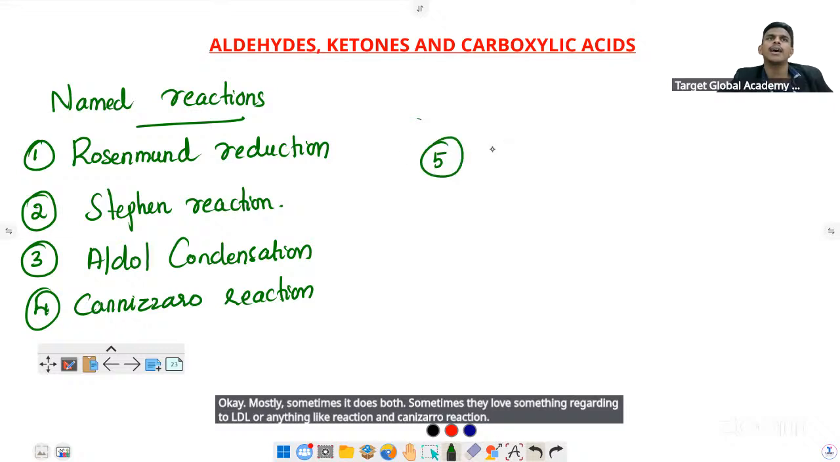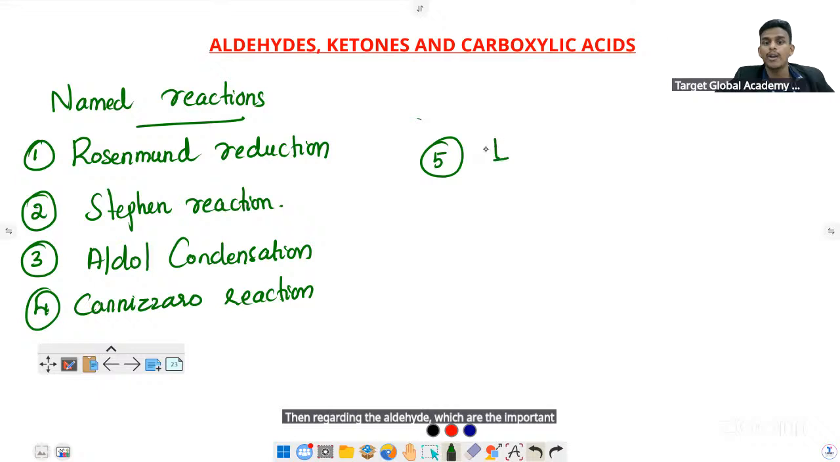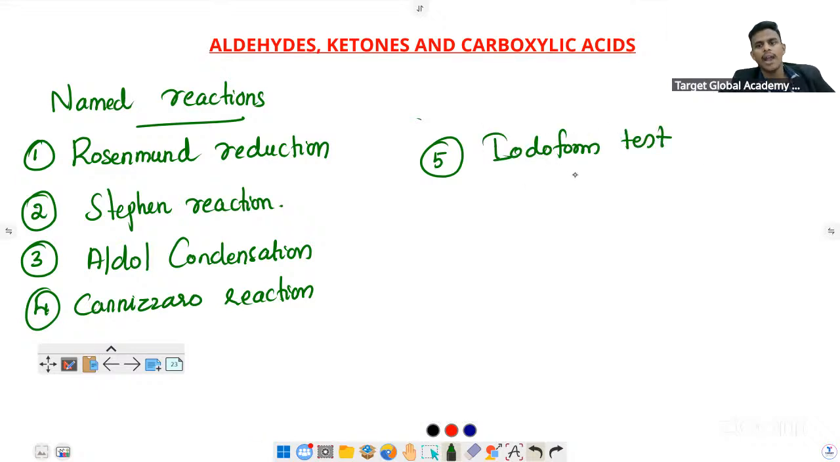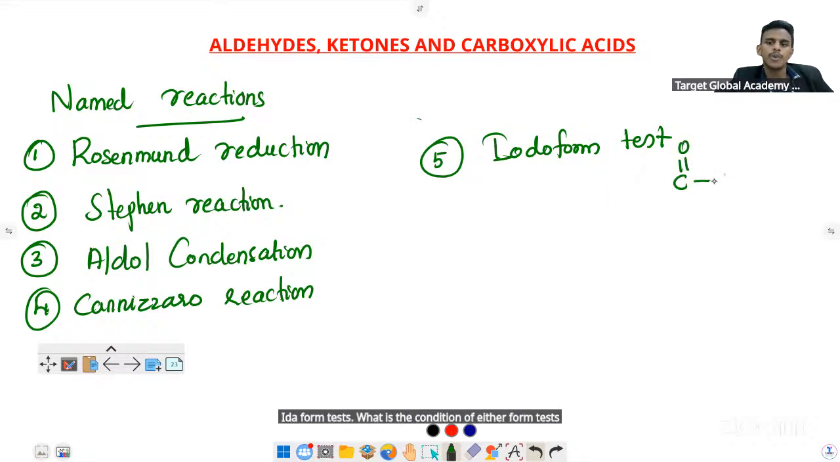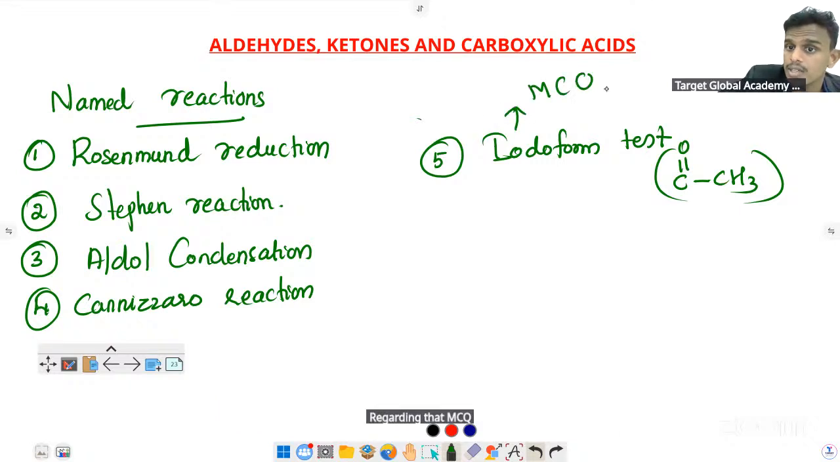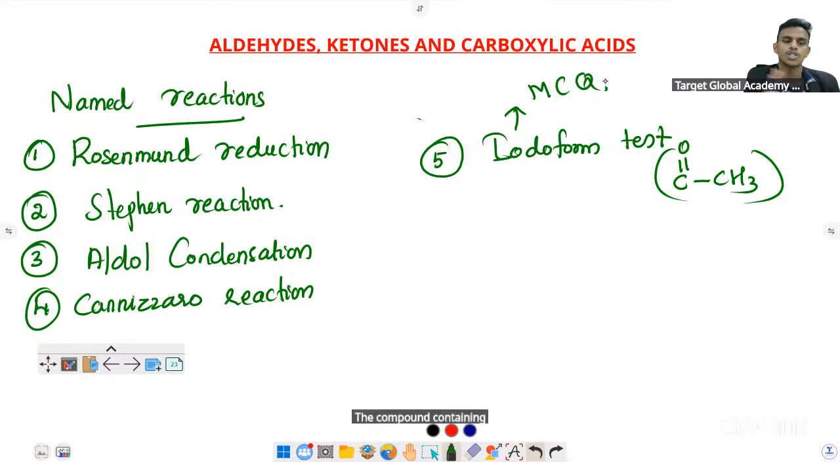Then regarding aldehydes, the important reactions include the iodoform test. What is the condition for the iodoform test? A COCH3 group should be present. Regarding that, you can expect MCQs. They will give some random compounds: which of the following will respond to the iodoform test, that is, give the yellow precipitate of iodoform, a compound containing a CH3CO or COCH3 group.